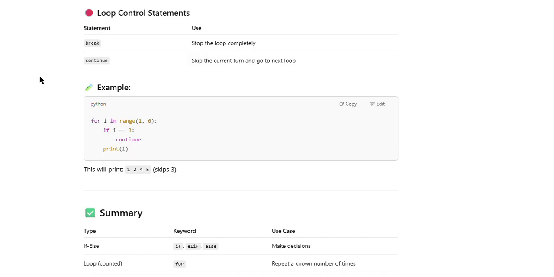Now loop control statements. Break is used to stop the loop completely. Continue is used to skip the current turn and go to the next loop. For example, we can see this one. We can copy this code, that is for I in range 1 to 6, if I equal to 3, then continue to skip, then again print. Okay, now let's see how it's going to print.